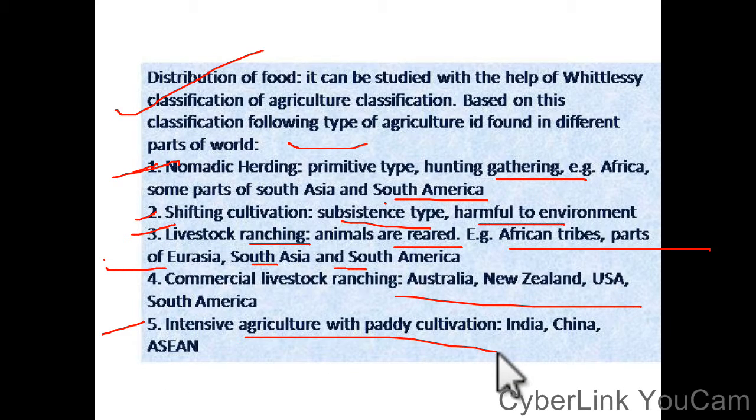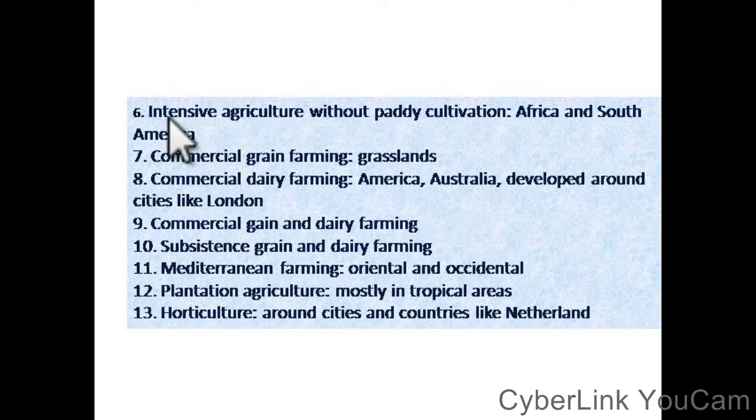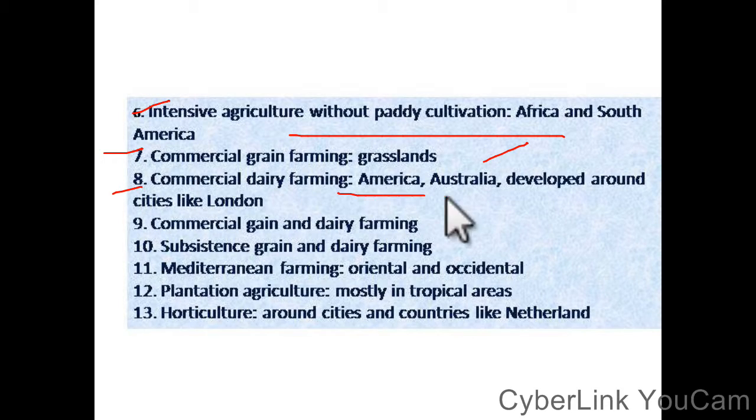Intensive agriculture with paddy cultivation is found in India, ASEAN and China. Intensive agriculture and paddy cultivation are also found in Africa and South America. Commercial grain farming is in grasslands. Commercial dairy farming is in America and Australia, developed around cities like London. Then there is commercial grain and dairy farming, subsistence grain and dairy farming, and Mediterranean farming, Oriental and Occidental.